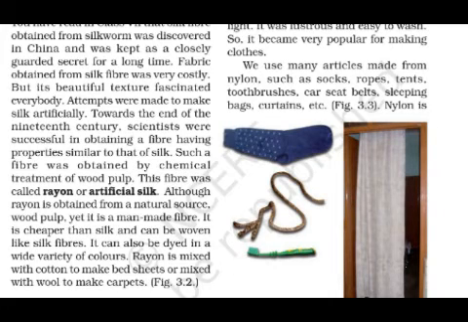Although rayon is obtained from a natural source, wood pulp, it is a man-made fiber. We know that rayon is obtained from a natural source, but as they have done chemical treatment on the wood pulp, it is known as a man-made fiber. It is cheaper than silk and can be woven like silk fibers. I don't know all the characteristics of silk, and if you don't know, you can ask your parents. Silk is costly, but rayon, or artificial silk, is cheaper than silk and can be woven like silk fibers.